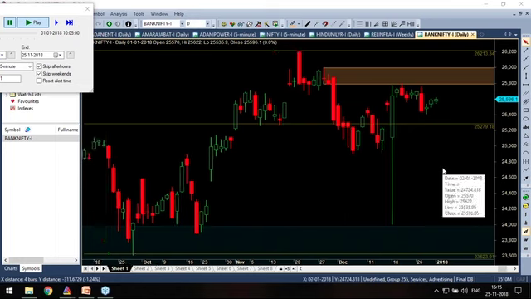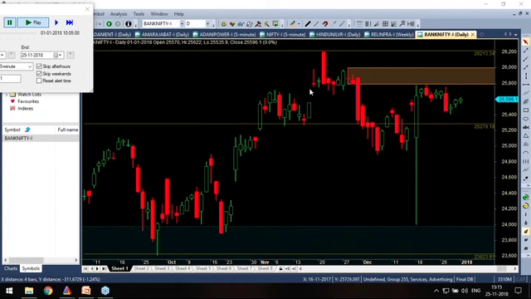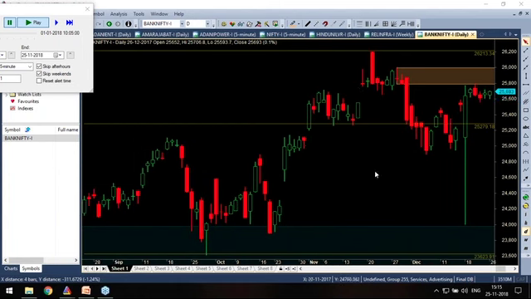Okay, now so we marked one interesting supply zone there. Rally base, no, there is no zone there.